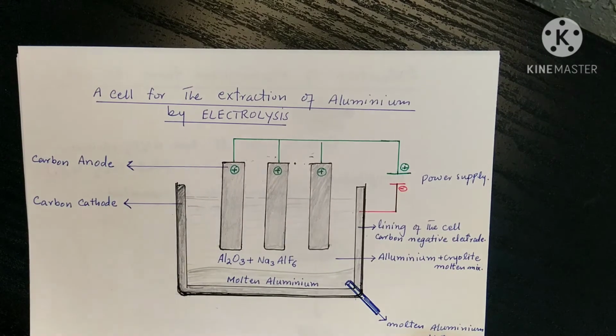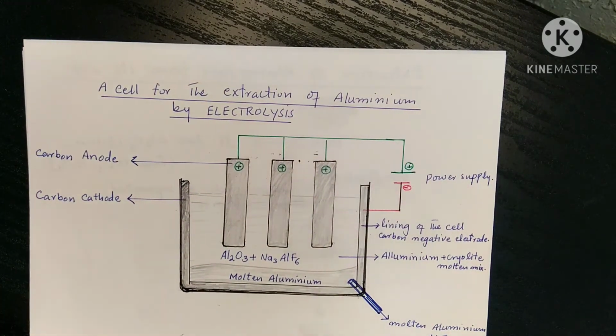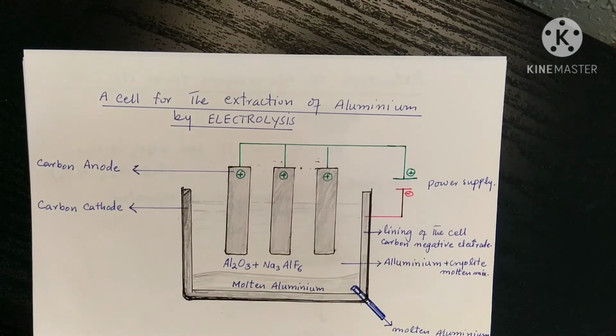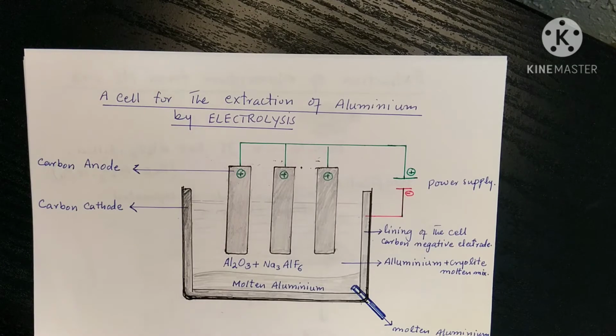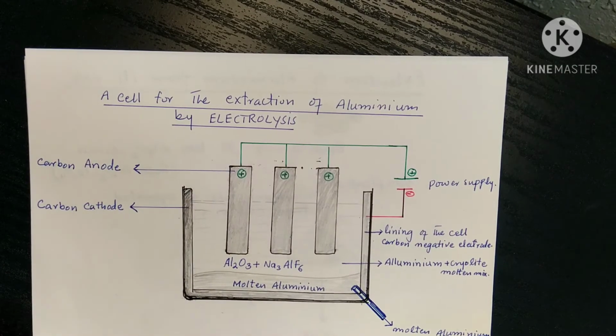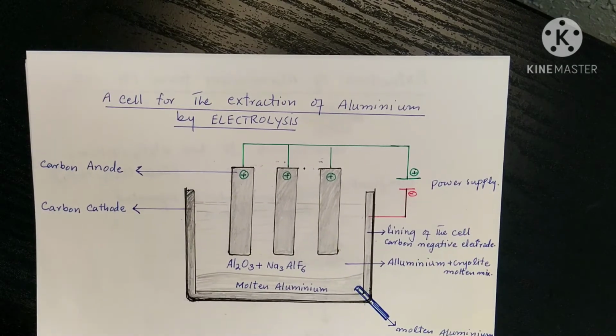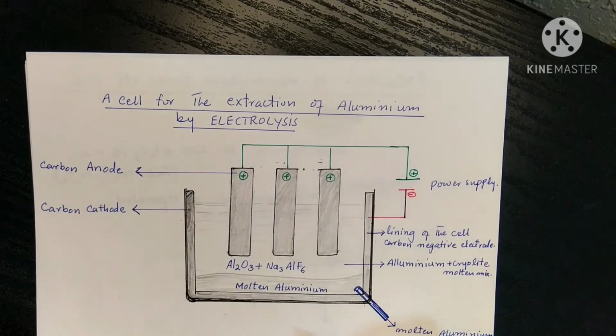Electrolysis of aluminium oxide. Electrolysis of aluminium oxide is a little bit difficult because it needs a lot of energy. Because aluminium oxide is in solid form, and first of all, for electrolysis we need it in the molten form, and aluminium oxide has a very high melting point, above 2000. Approximately it is 2050 degrees C, and to reach this temperature, it needs a lot of energy, electricity.